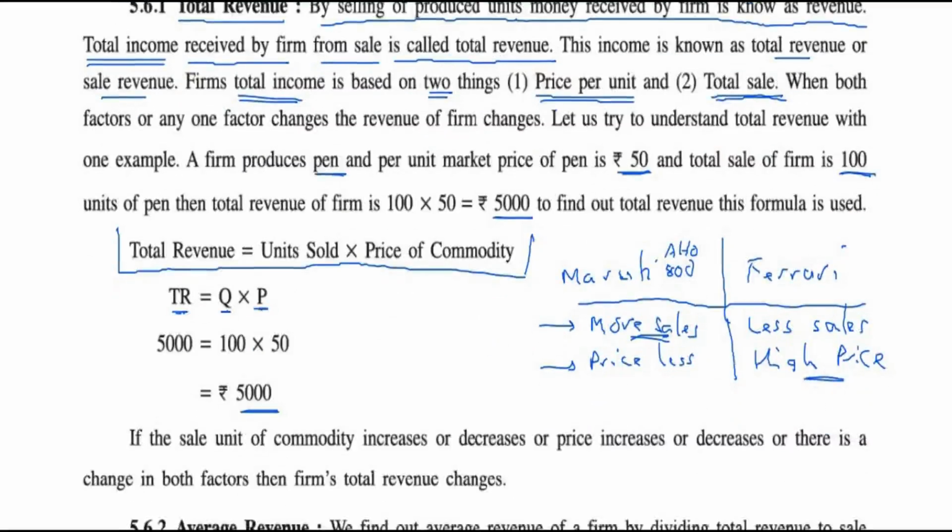If the quantity or the price increases or decreases, the revenue of the firm also will increase or decrease likewise. This is the concept of total revenue.